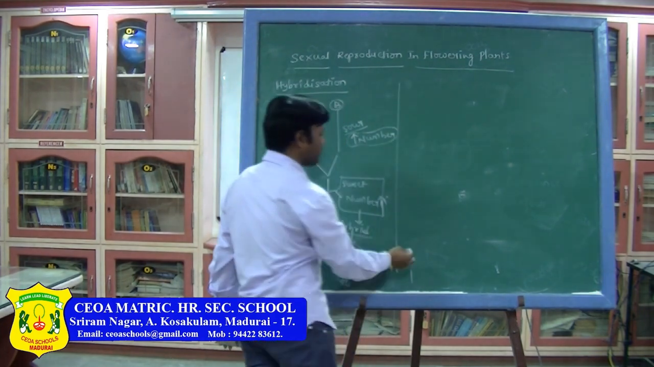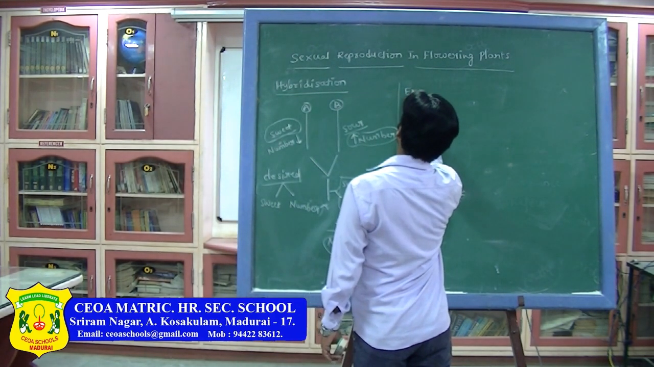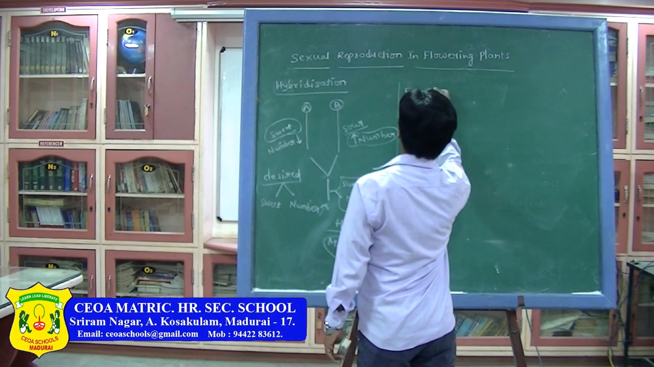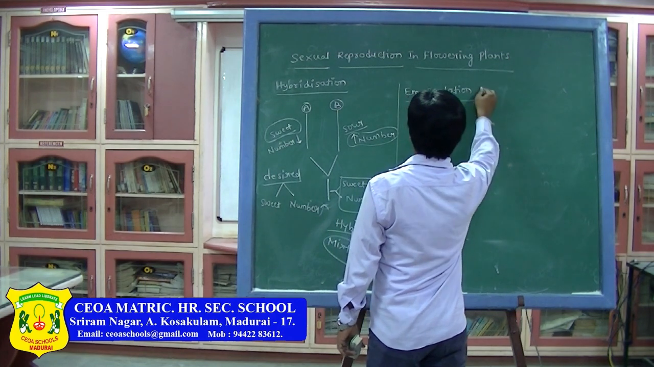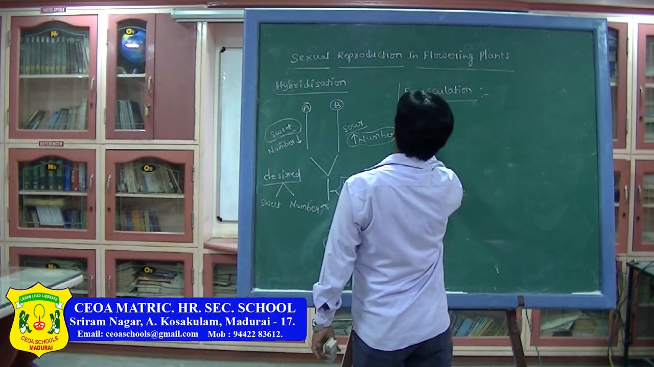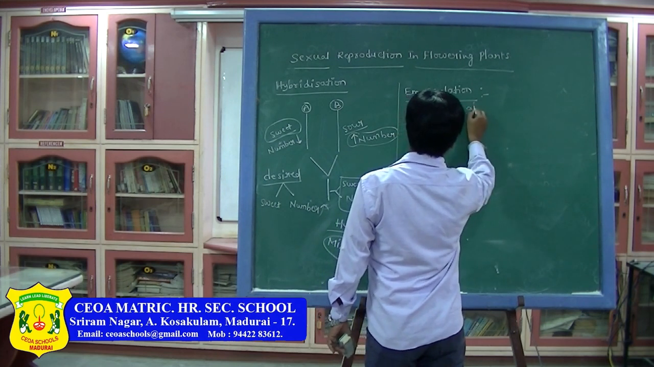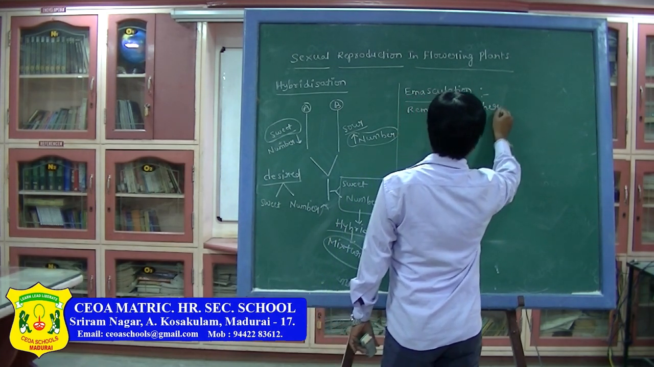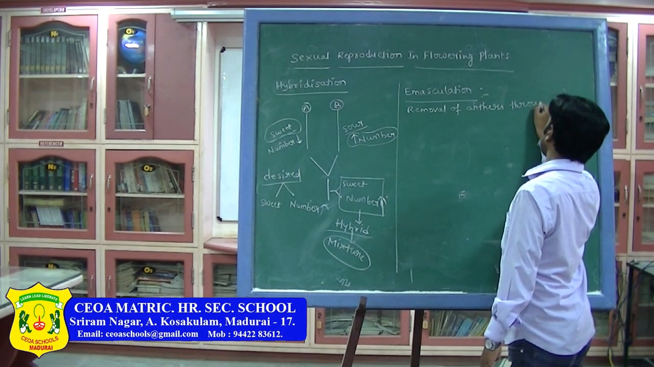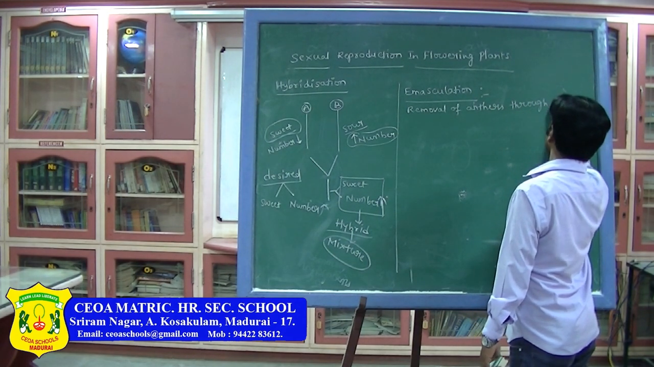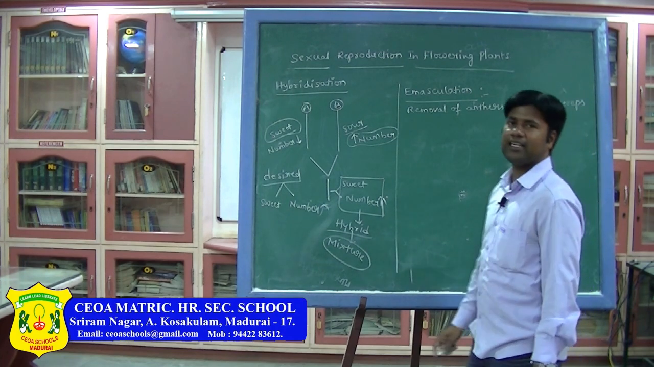Artificial hybridization. In this, first I am going to explain about emasculation. What is emasculation? Emasculation means removal of anthers or stamens through forceps. Removal through forceps is called emasculation.